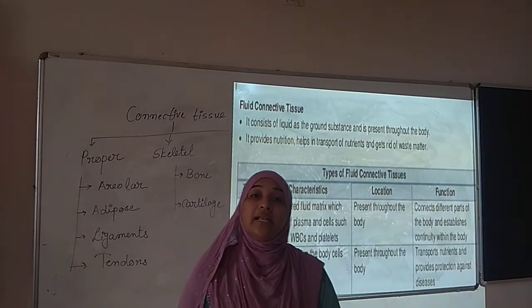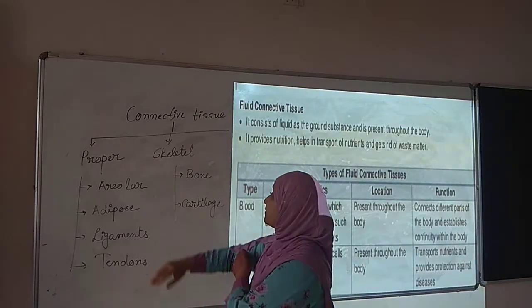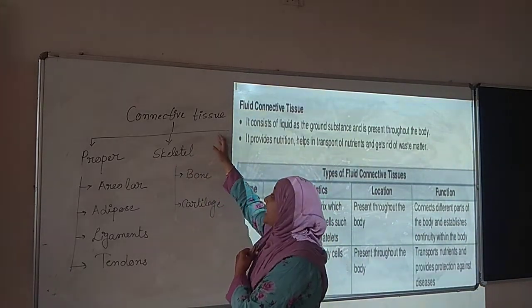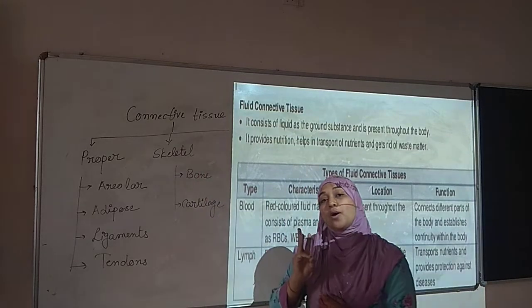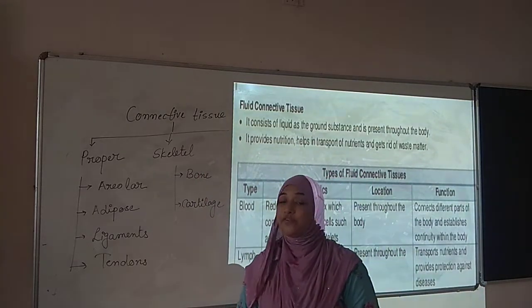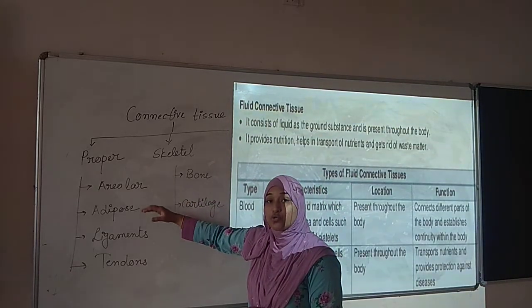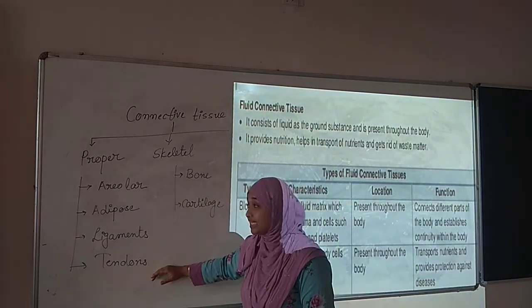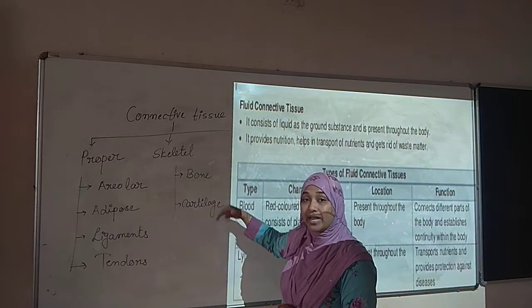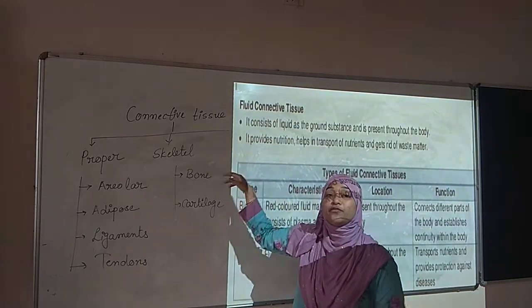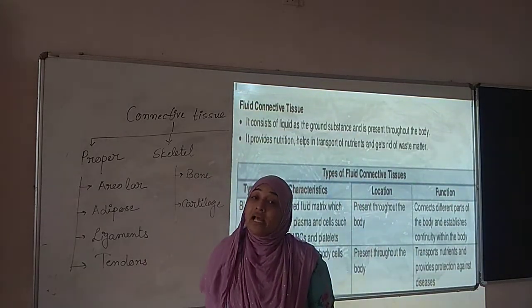So here we have completed the connective tissue, dear students. Again, connective tissue is of three types: proper connective tissue, skeletal connective tissue and fluid connective tissue. Proper connective tissue is areolar tissue, adipose tissue, ligaments and tendons. Skeletal is bone and cartilage, and fluid connective tissue is blood and lymph.